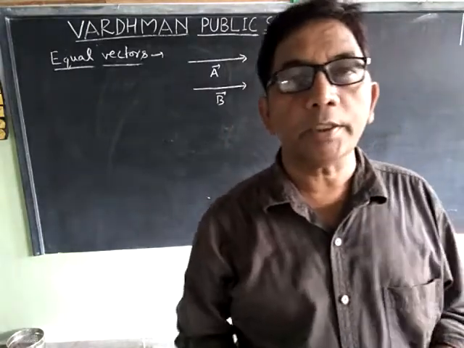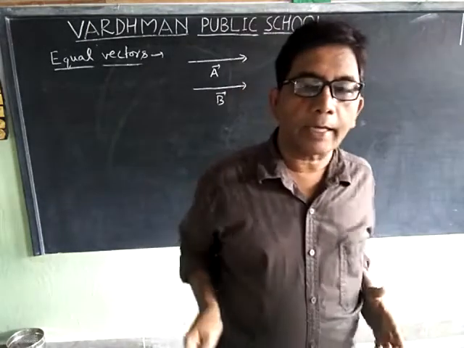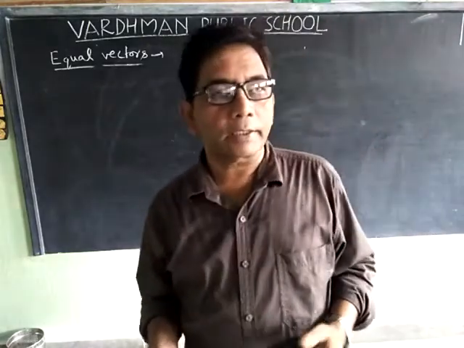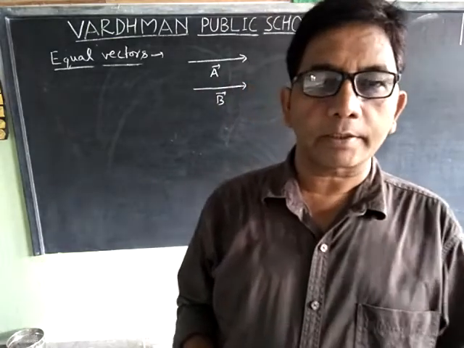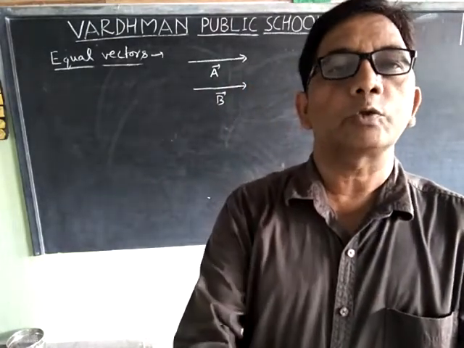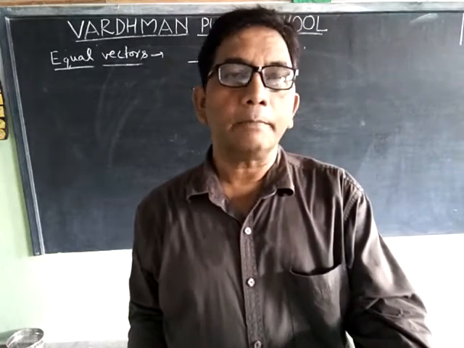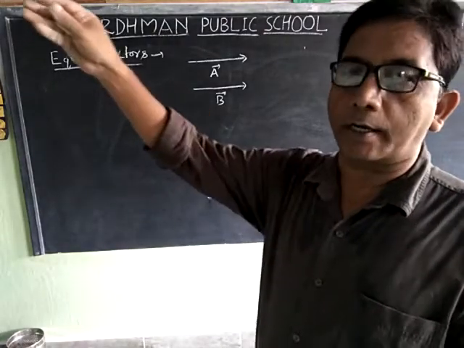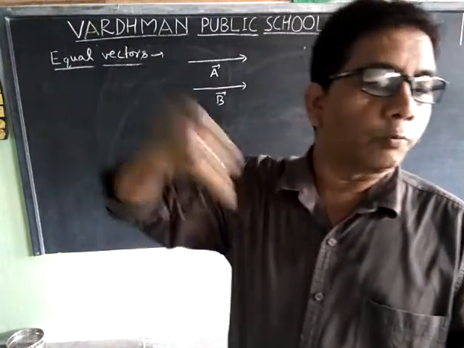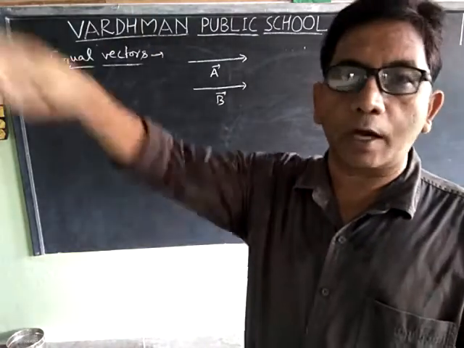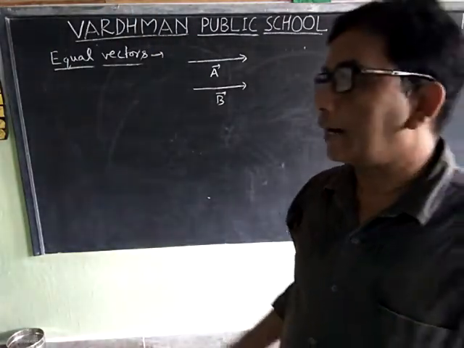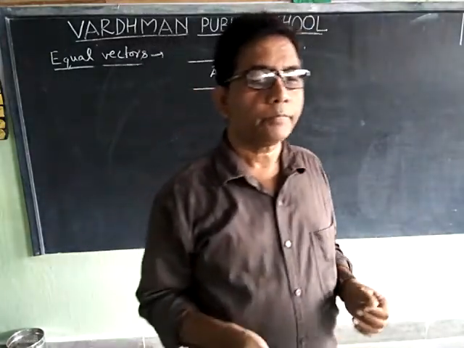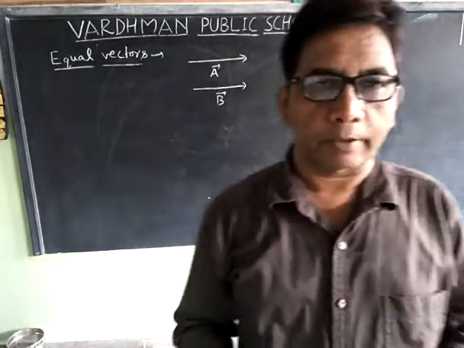Two vectors are said to be equal vectors if they have same magnitude and same direction. For example, the velocity of two cars moving in the same direction and covering equal distance in equal interval of time. These are examples of equal vectors.